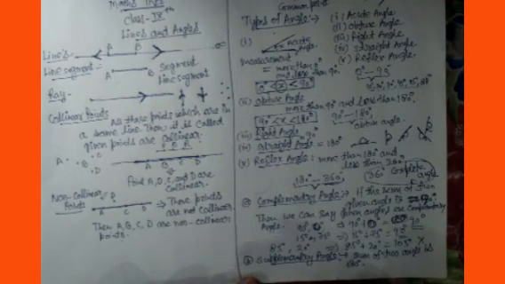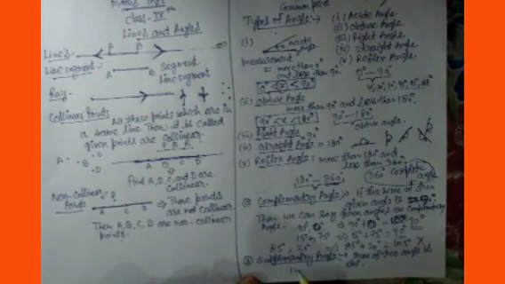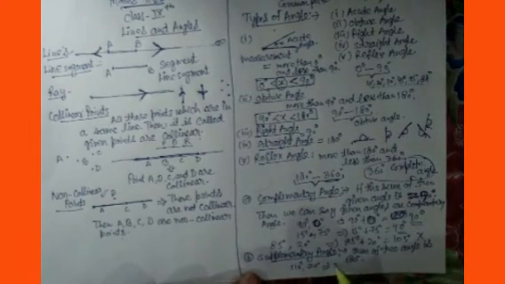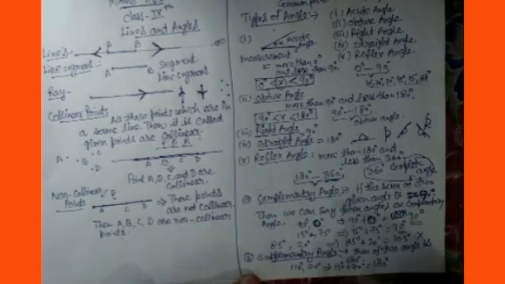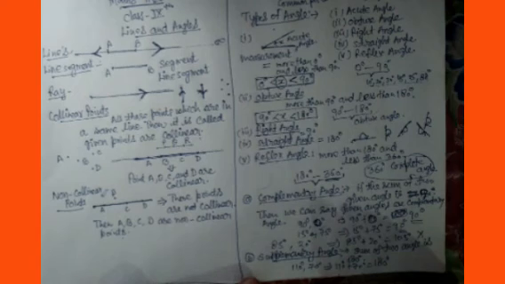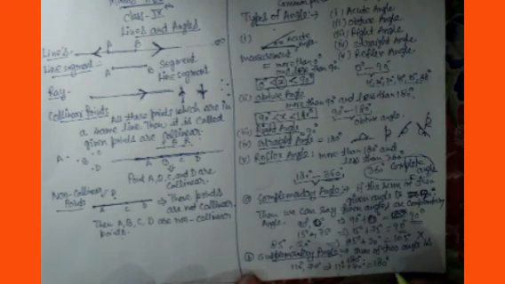Here, for example, I am taking one of 110 degrees and another of 70 degrees. What is their sum? 110 degrees plus 70 degrees comes to 180 degrees. So it is your supplementary angle.